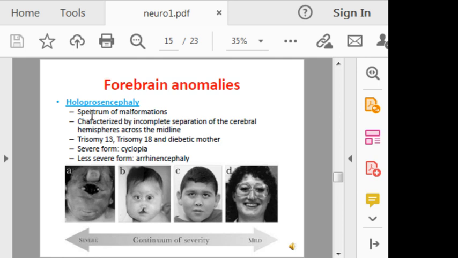Holoprosencephaly, here there is a range of abnormalities, from a severe case, which is known as cyclopia, which is usually incompatible with life, to very mild presentation that is compatible with life and even with adult life. It is characterized by incomplete separation of cerebral hemispheres across the midline in association with trisomy 13, trisomy 18, and diabetic mother.